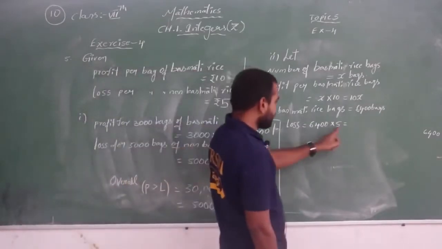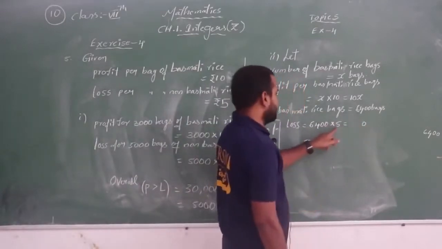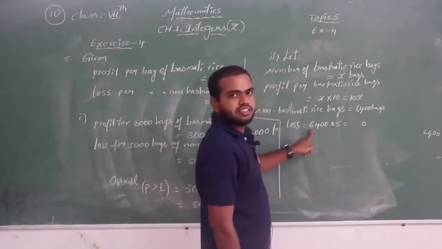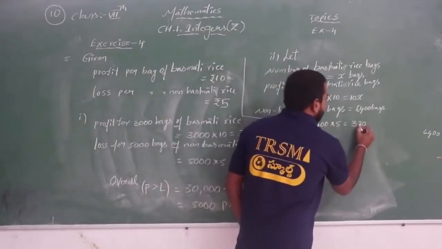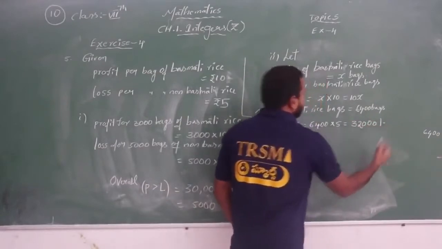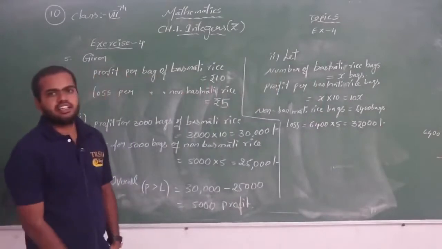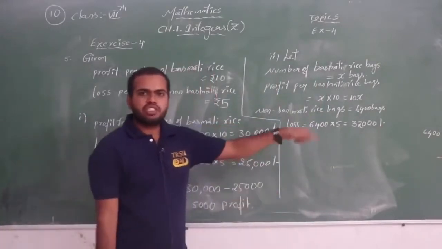Now see, 5 4s are 20, so 2 is carry, and 5 6s are 30, plus 2 is 32, and 2 zeros. So he is getting a loss of 32,000 rupees. If 32,000 is the loss, how much profit should he also earn?